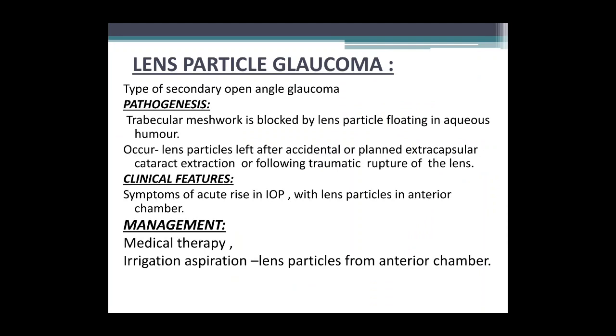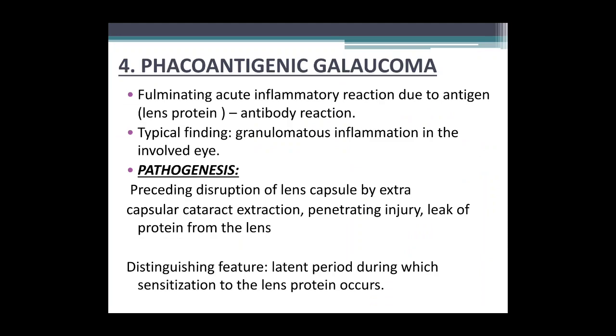Clinical feature: the patient presents with symptoms of acute rise in IOP with lens particles in the anterior chamber. Management includes medical therapy to lower the IOP and irrigation aspiration of the lens particles from the anterior chamber.